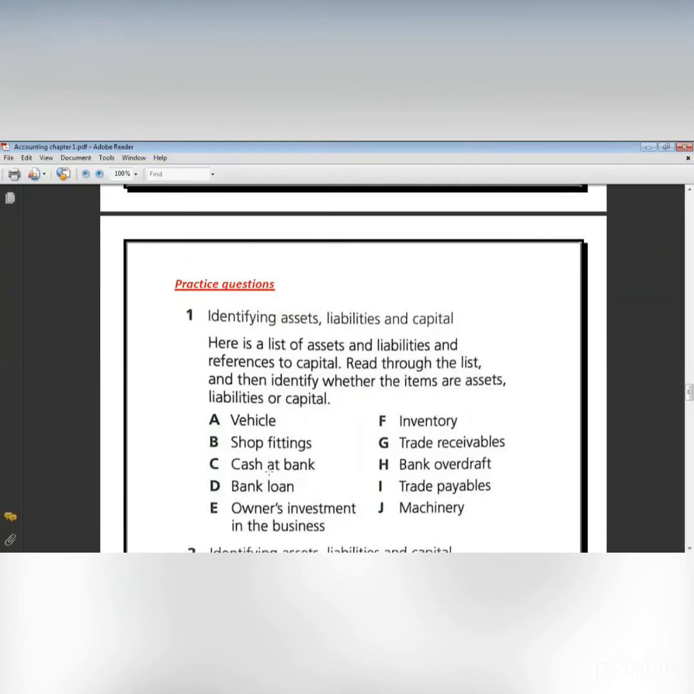Now, bank loan. Okay. Bank loan. So Ahmed again. Bank loan, liability. Owner's investment, Kenzie? Capital. Yes. Then inventory. Malak? Asset. Assets. Trade receivable, Ahmed? Trade receivables, assets. Bank overdraft, Kenzie?